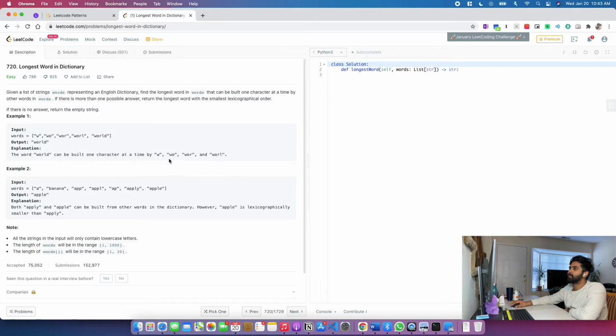So how else can we do it? You have A, and it should be in the same sequence. You're supposed to have A, P, P in the same sequence, A, P, P, L. So if I have something like A, L, P, L, it doesn't work.